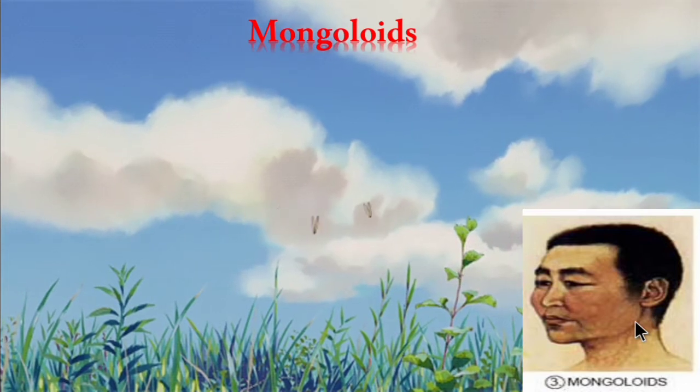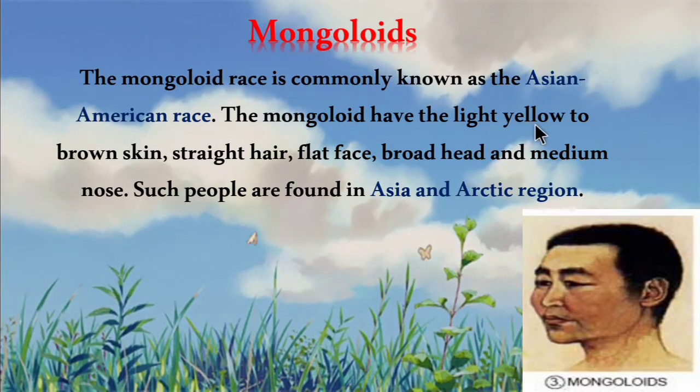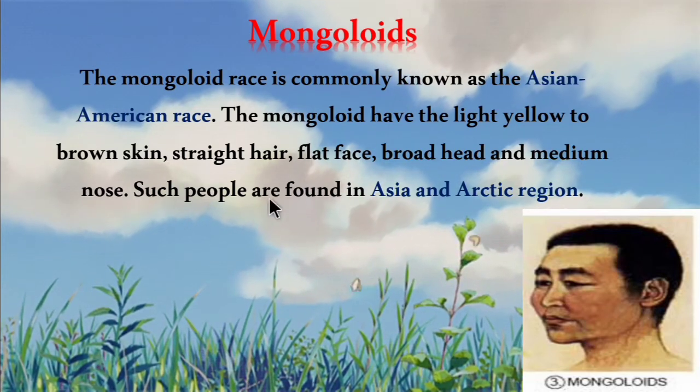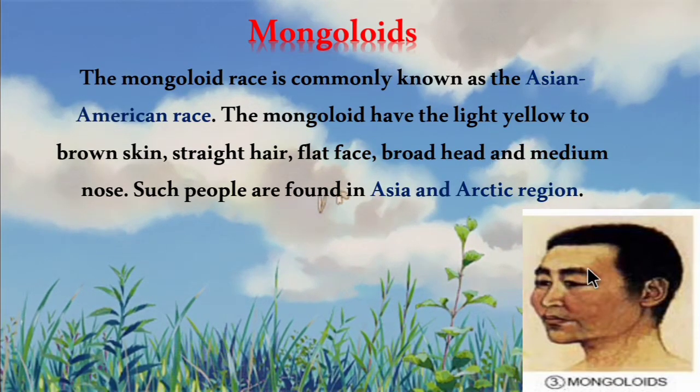The third type of race is the Mongoloid race. So they are Asiatic, that is they belong to Asia. The Mongoloid race is commonly known as the Asian American race. The Mongoloid have light yellow to brown skin, straight hair, flat face, broad head and medium nose. Such people are found in Asia and the Arctic region. So the Mongoloid race have light yellow to brown skin, straight hair, flat face, broad head and medium nose. They are found in Asia and the Arctic region.